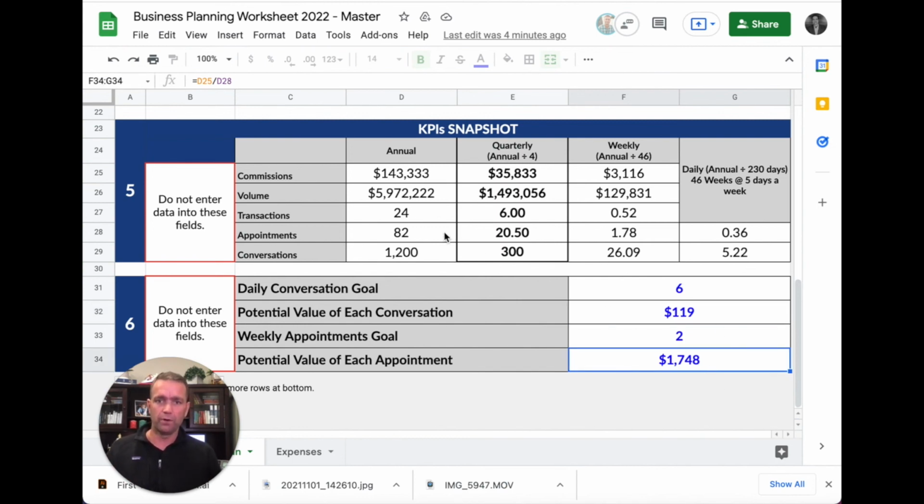If it's true that 82 appointments this year will take you to $143,000 in commissions, then that means every appointment you go on is worth $1,748. Guys, knowing your numbers, knowing the input actions, those daily activities, those weekly goals that you need to hit every single day, every single week, focusing on that, that is what will get you to the goals and to hitting the numbers you have for the year.